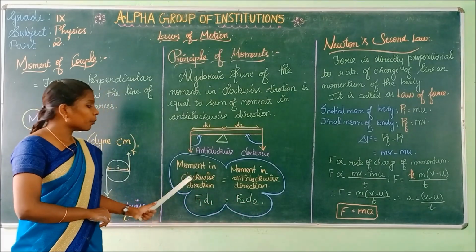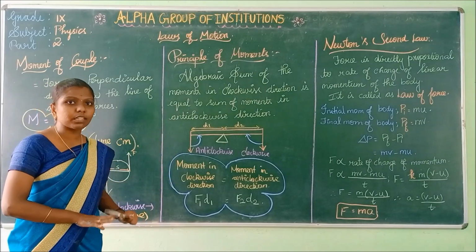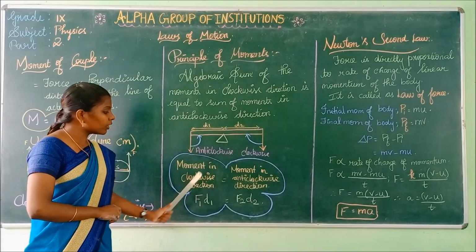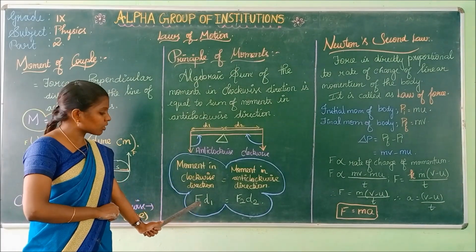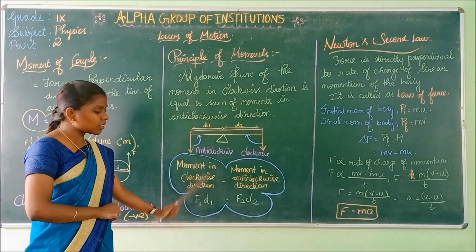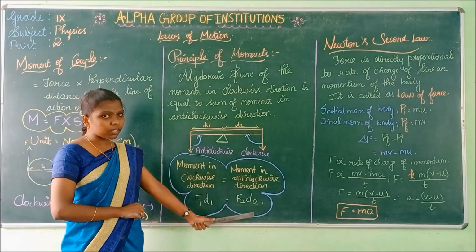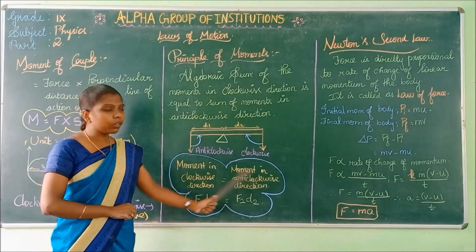What is the definition for principle of moments? Moment in clockwise direction is equal to moment in anti-clockwise direction. In clockwise direction, force is F1 and distance is D1. In anti-clockwise direction, the force is F2 and distance is D2. So, F1 D1 is equal to F2 D2.